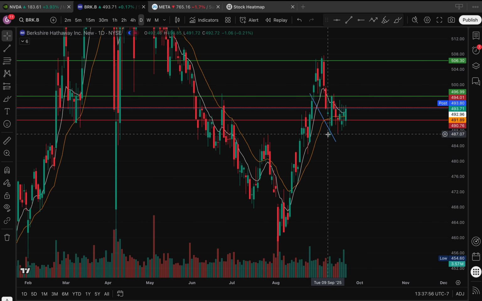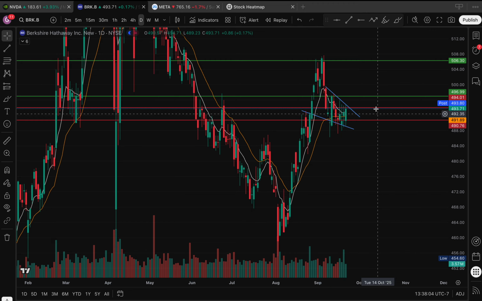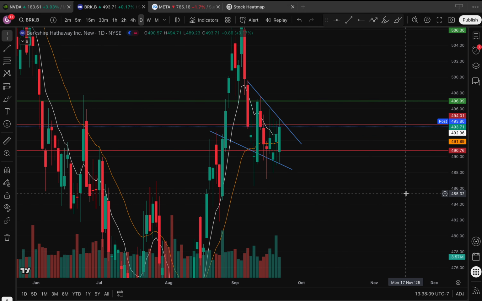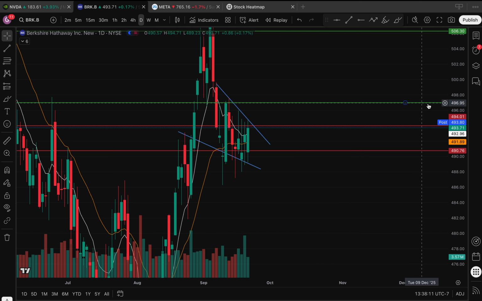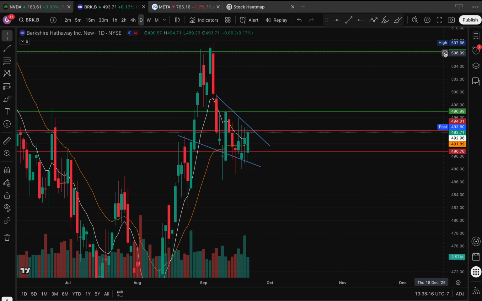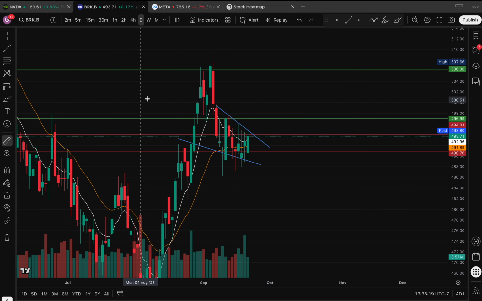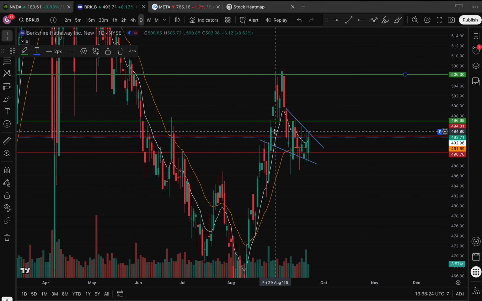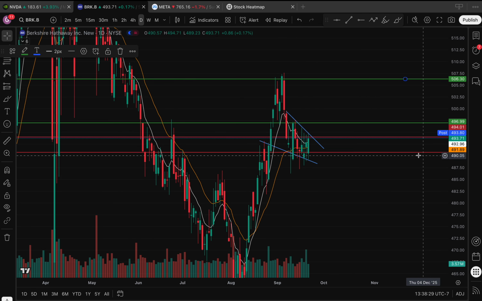And if we draw these trend lines, you're still in this big wedge. So definitely have my eye on Berkshire above 494 and 497, but the real move is above 497 for a move up to 506, which is a 2% move, roughly 1.86, but you guys get the point. And that's what I'm currently looking at. So my support level is 490, or just use the EMAs as your support level.